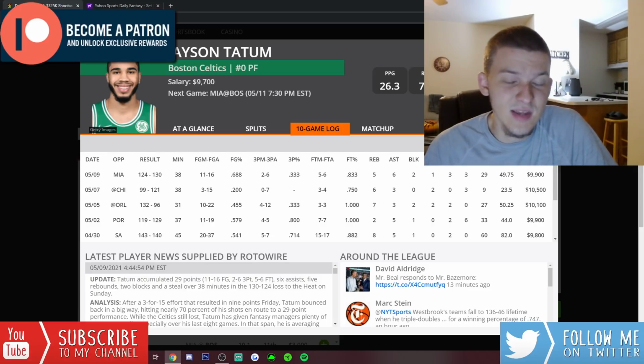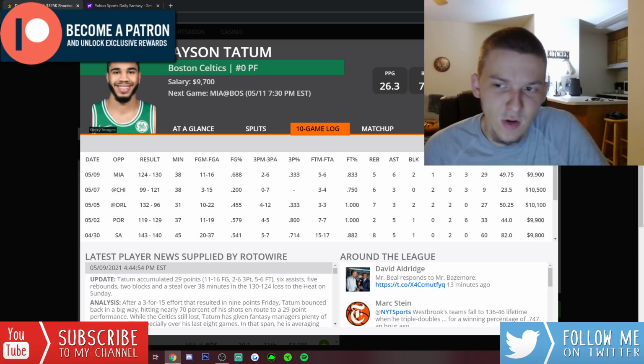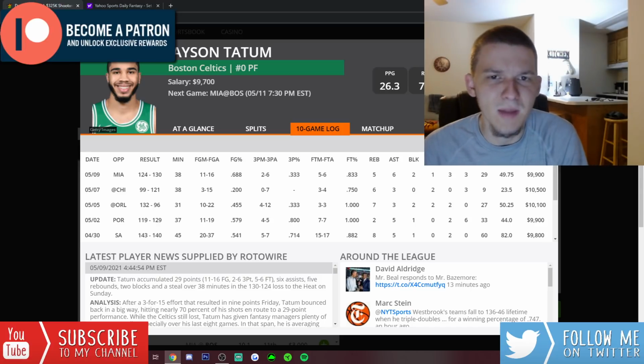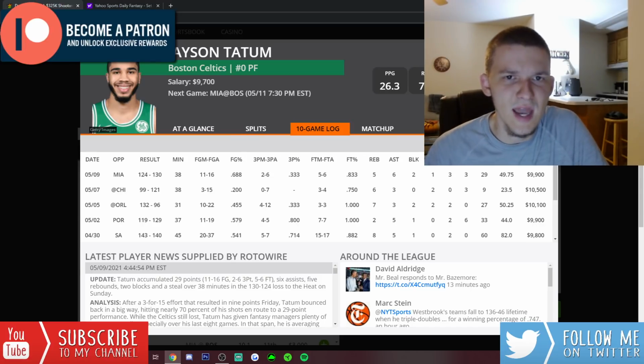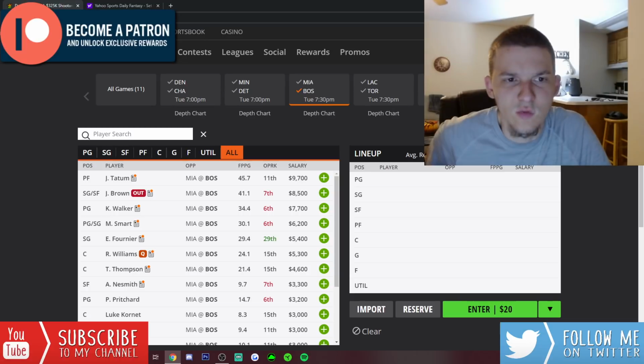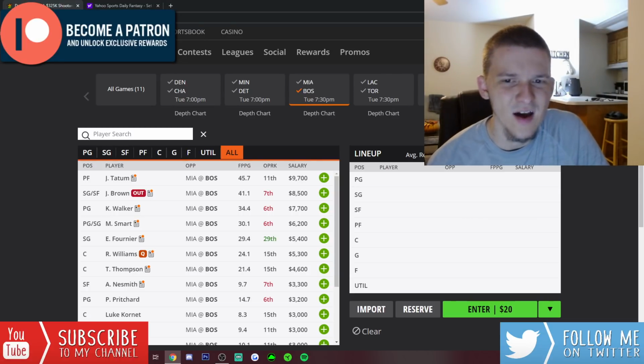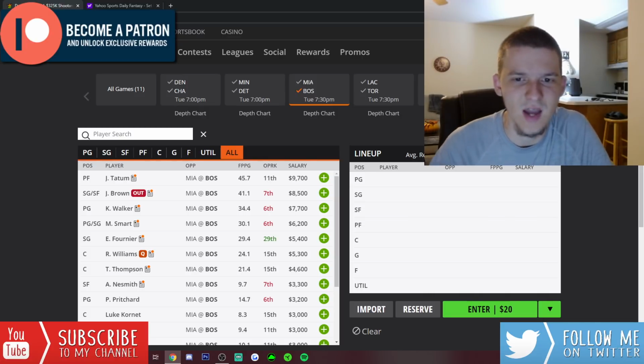At 9,700, that is kind of cheap for Jayson Tatum. We've seen him be priced up above 10K for a while now. He's had two back-to-back, relatively mediocre games, but with the price coming down, even in a tougher matchup, I think Jayson Tatum, without Jaylen Brown, he definitely benefits and is someone that you can go to in tournaments for low ownership. Same with Kemba Walker, although Kemba I'm not as high on. At his price tag, I would rather play Tatum, I think.